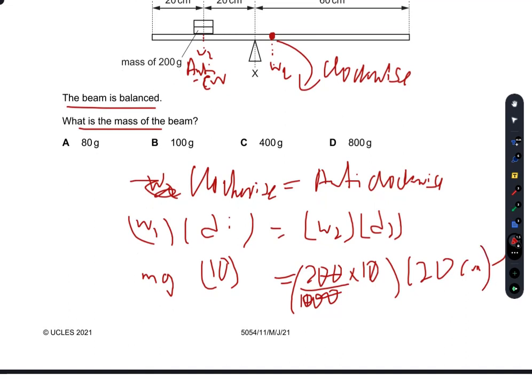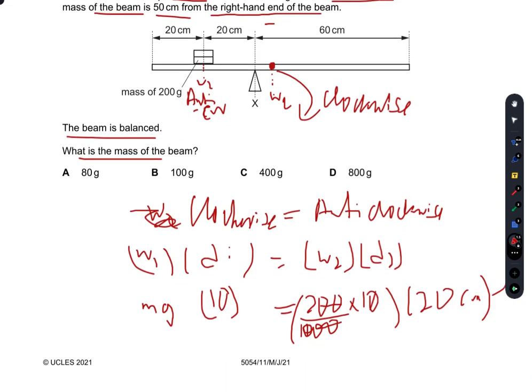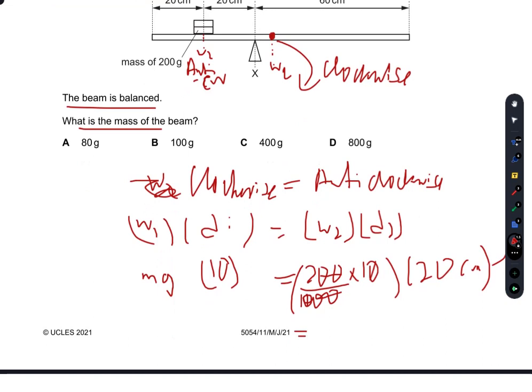So if we check this value, that is 20 into 240, and I divide this mg by 10. So that is 0.4. So this is 4 here, actually not 0.4.